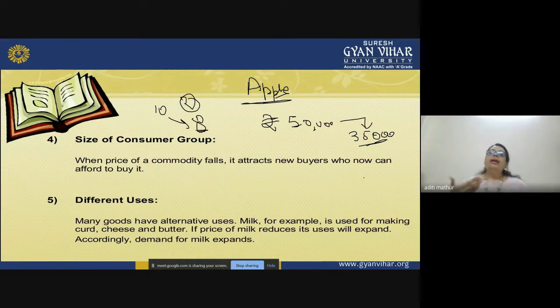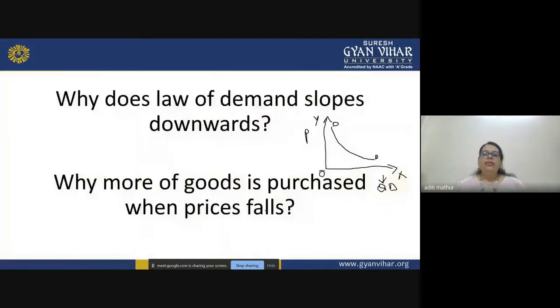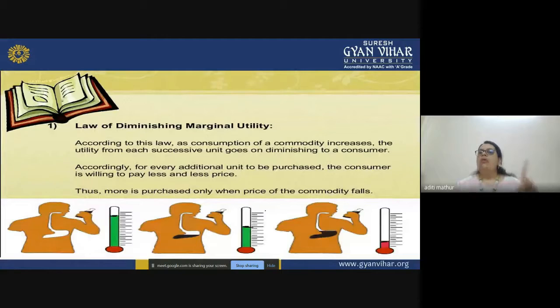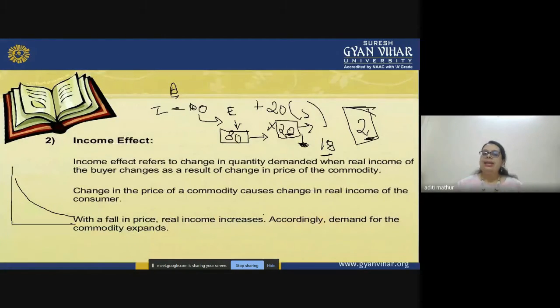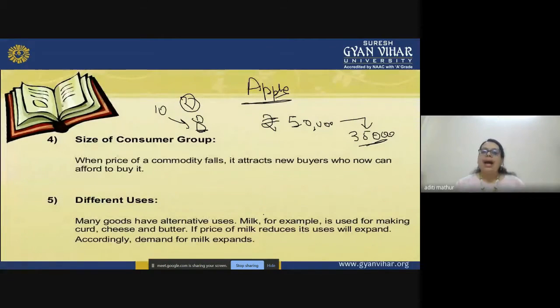So there will be an increase in the consumption level because you can get the benefits of the other products which you can derive from the milk itself. So this is another reason why our demand curve is downward sloping. Let's have a recap. The first reason is the law of diminishing marginal utility. The second is the income effect, then the size of the customer group, and then the different uses.